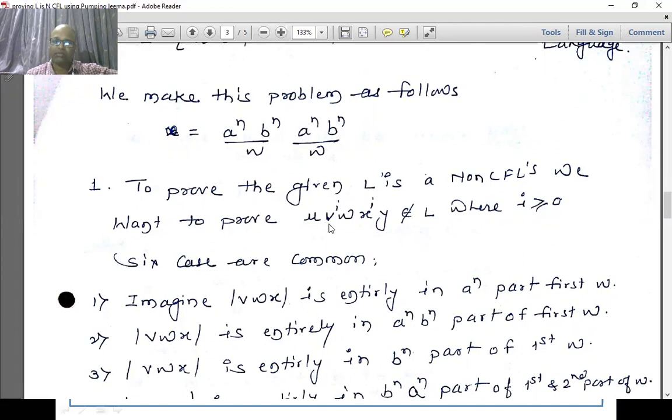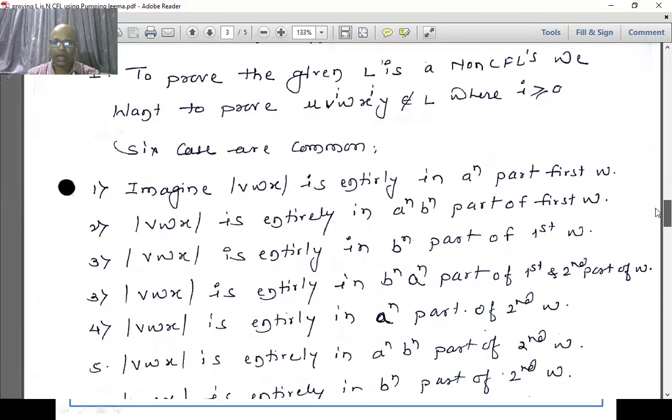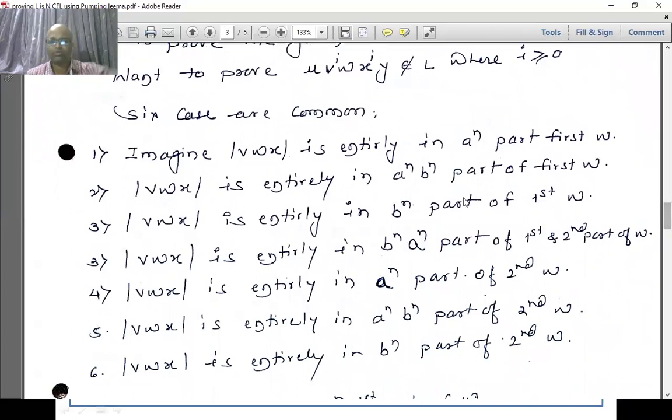Again the case might be VWX might lie within this a raised to n and b raised to n, and the last condition would be this VWX entirely lies within this b raised to n itself. So according to this, we have 6 cases where we are trying to prove this pumping lemma.